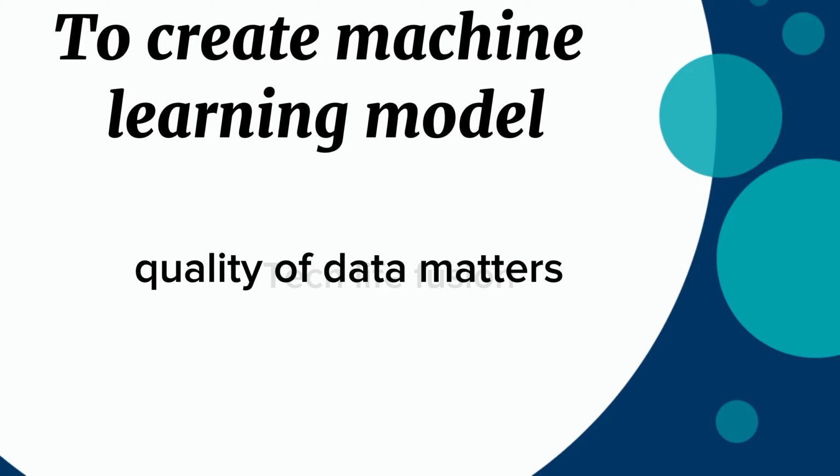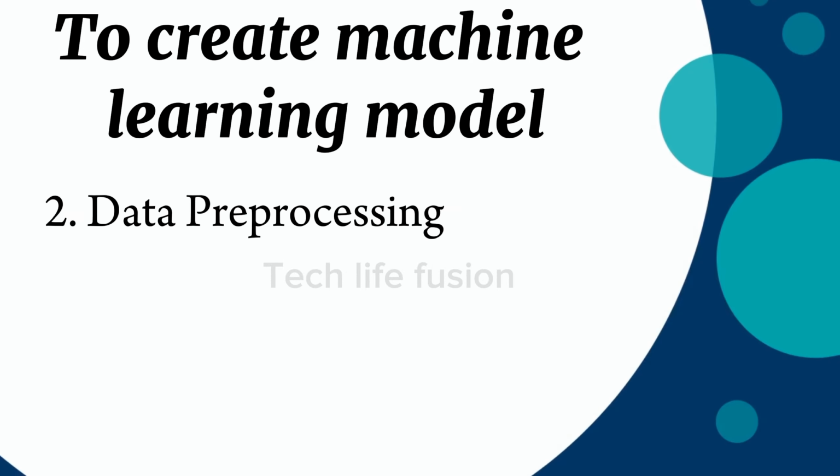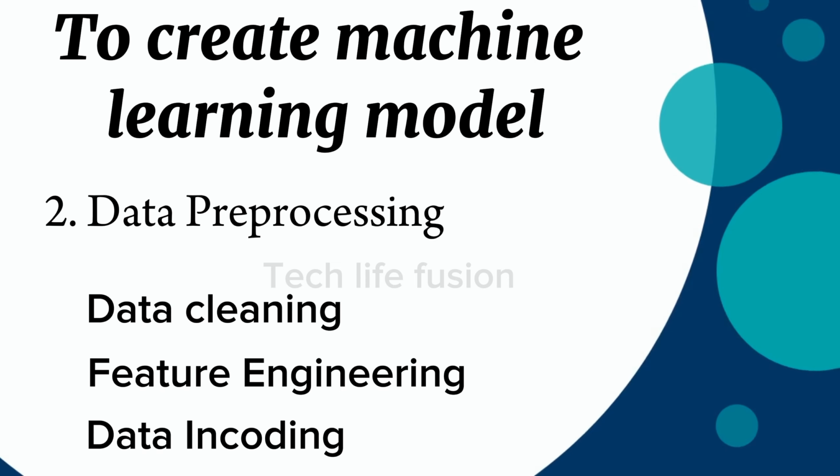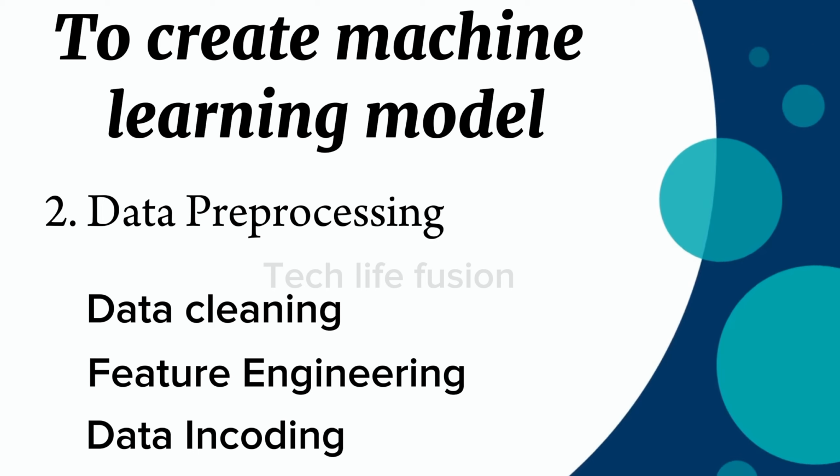In order to improve the quality of data, we need to do some kind of process, and that process is called data preprocessing. Data preprocessing includes data cleaning, feature engineering, and data encoding. Our first step is data cleaning. In data cleaning, we need to make sure that our data is clean and has no noise. But if there is noise in our data, we need to clean it.